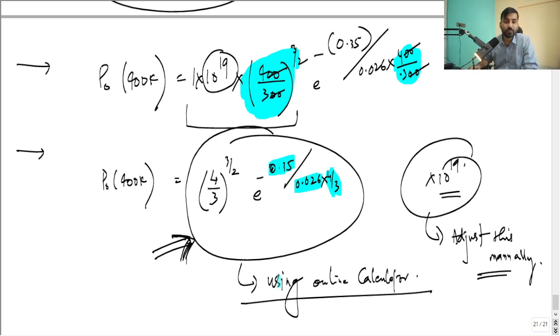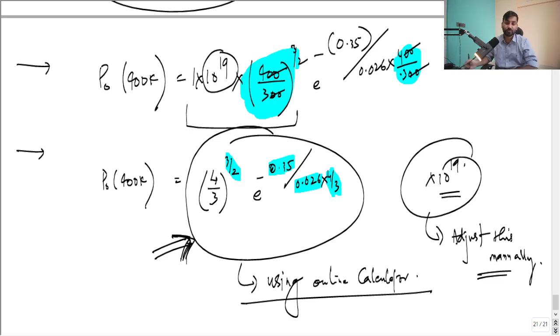Then what you have to do? Press the multiply button, then take the parentheses, put 4 by 3, then take x to the power y, so that you can put in 1.5. 3 by 2 means 1.5, and then press the equal button. You will get the final value.